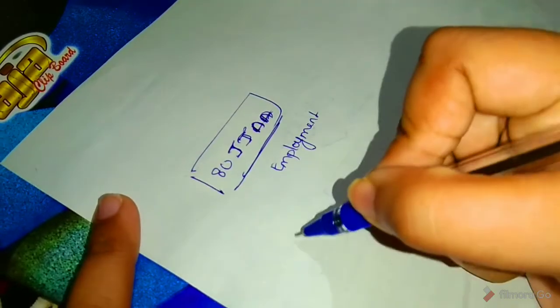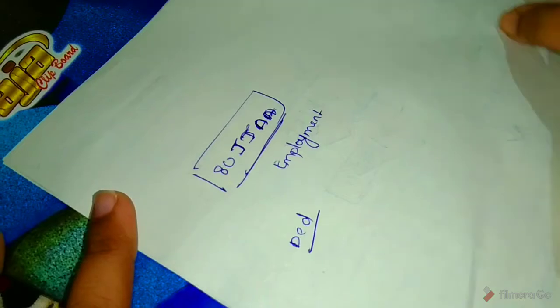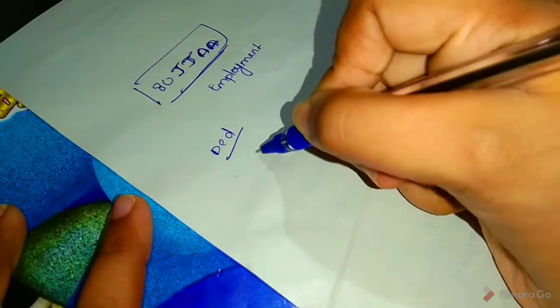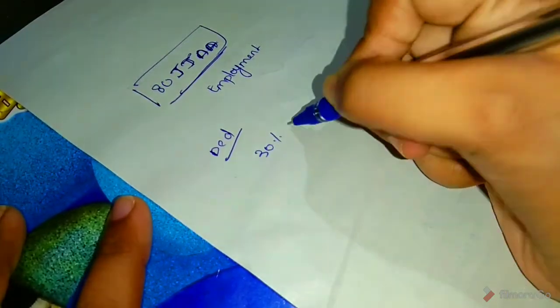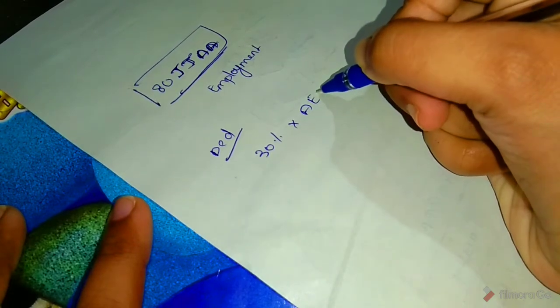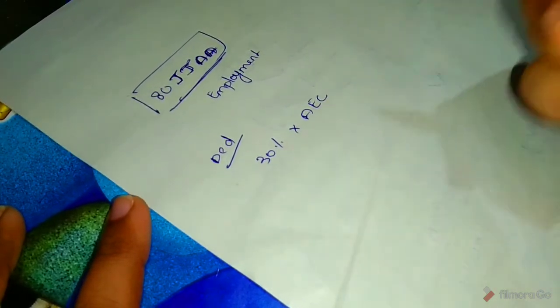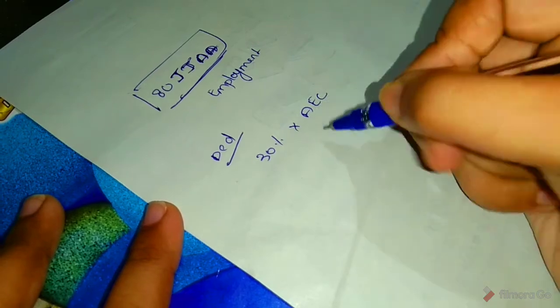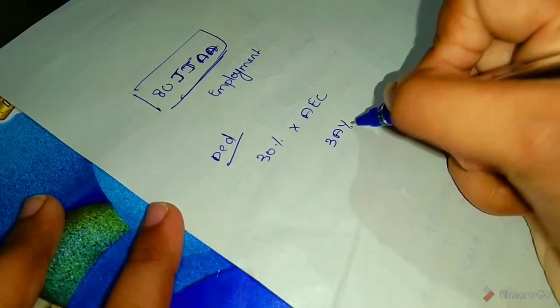The deduction is 30% of additional employee cost, and the deduction is allowed for 3 assessment years.